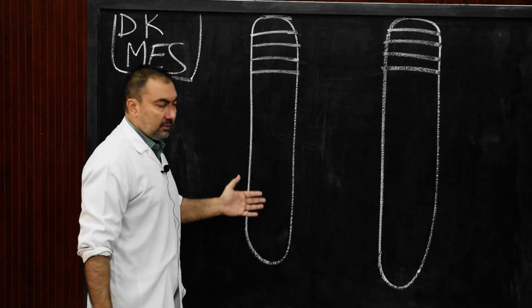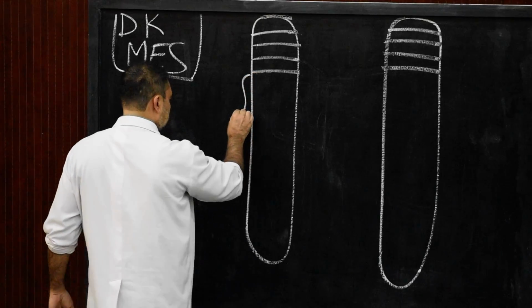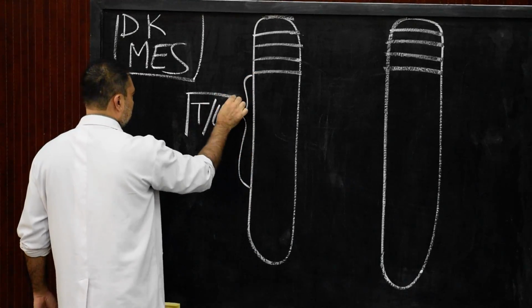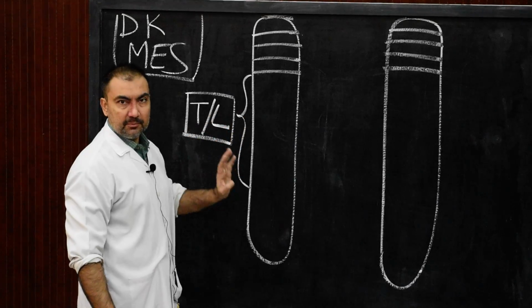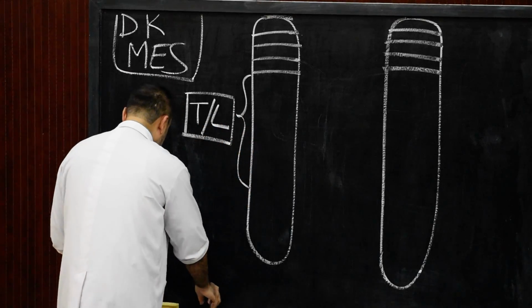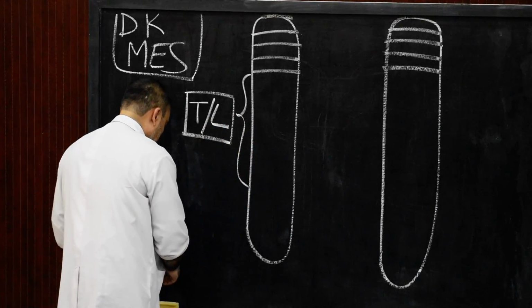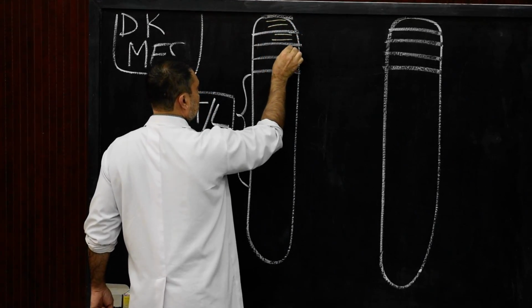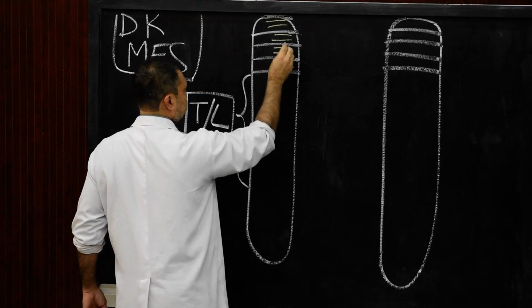Now we start with the thoracolumbar region, that is the thoracic and upper lumbar region, where the mesonephros will be located. From above, there was continuation of the pronephric tubules.